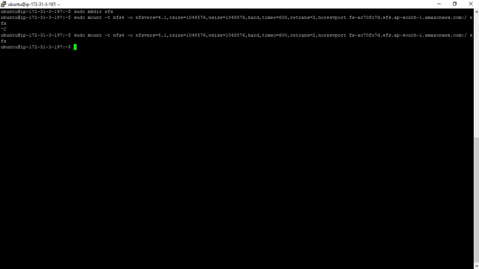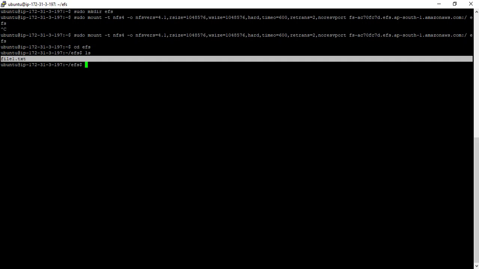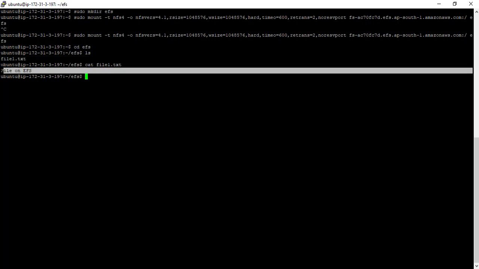Now I'll try to do the same thing on the second instance. I have not created anything on the second instance. Now let me go to the EFS folder and then list the files. I can still see file1.txt is created. That means I was able to access the file which is created on EFS, and though it is in multiple AZs, I am still able to access all the files on EFS. Now let me use cat and open that file1.txt. Yes, it is "file on EFS".